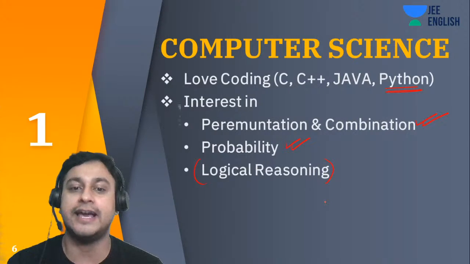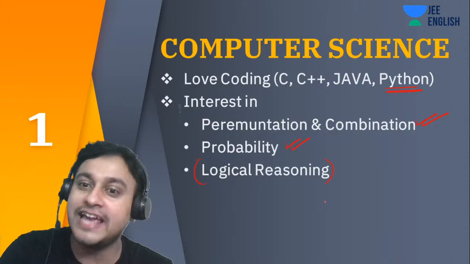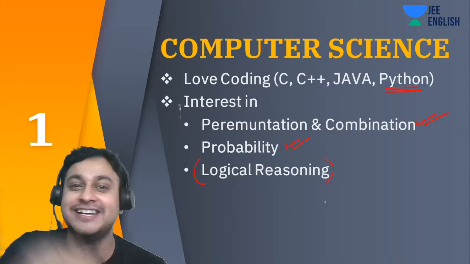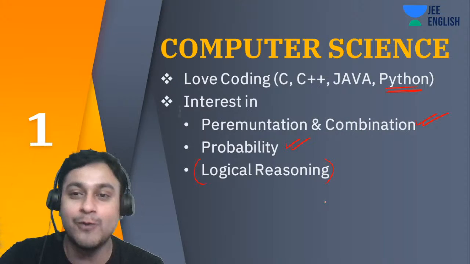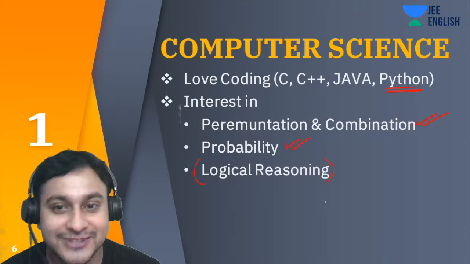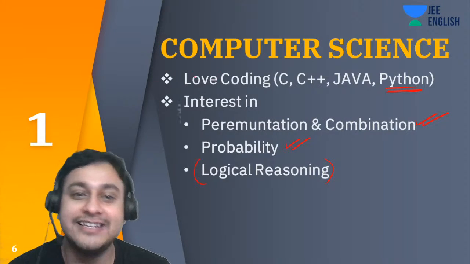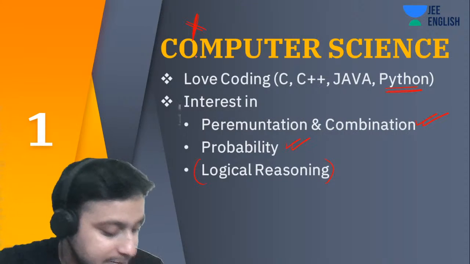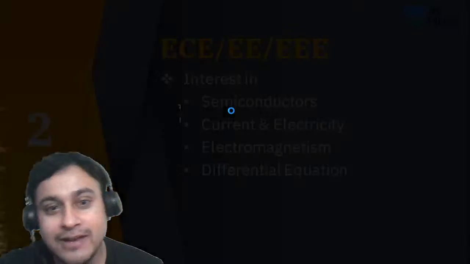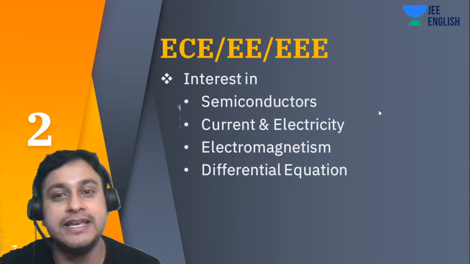So the thing is, guys, if you don't like it, definitely you should cross it, because first thing is that what you should do is you should know what you don't know. Okay, so if we don't like this, then definitely cross computer science and go for the other branches. Okay, guys, chalo. Now let's look into ECE, EE, and EEE.